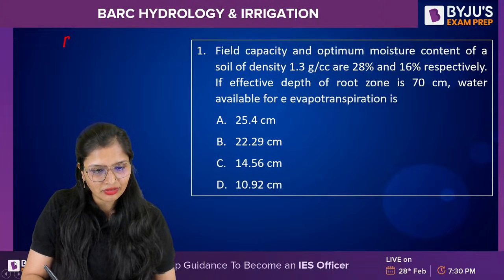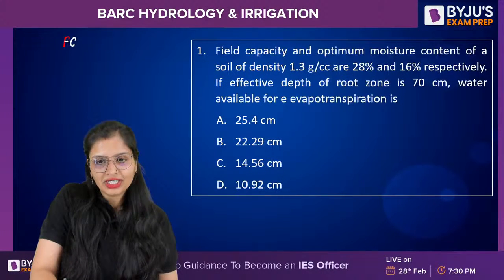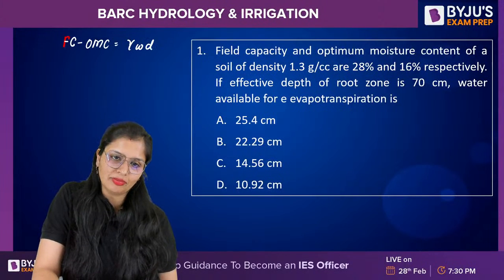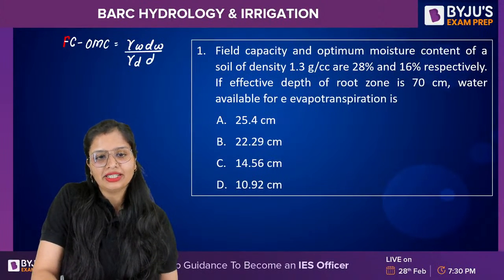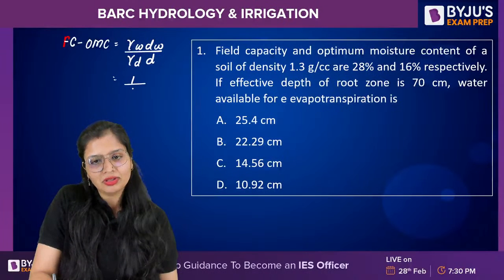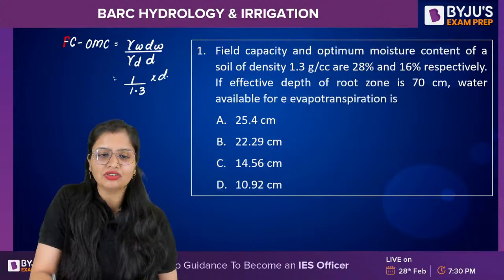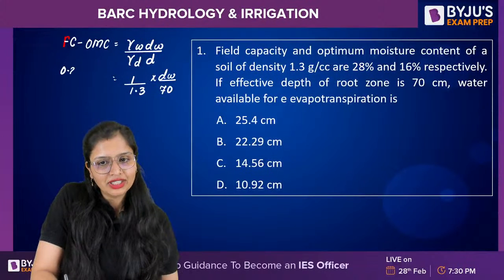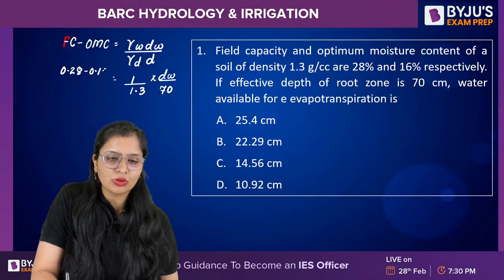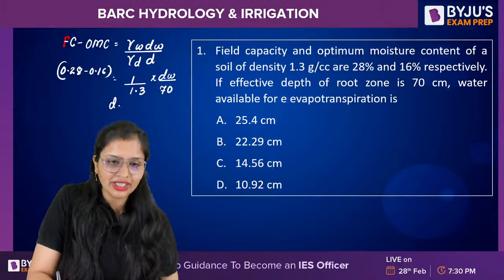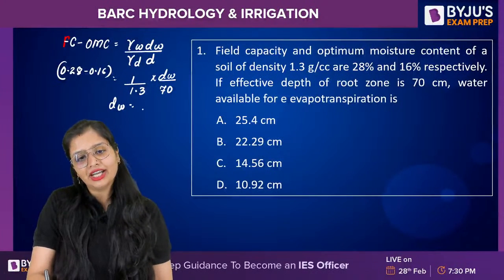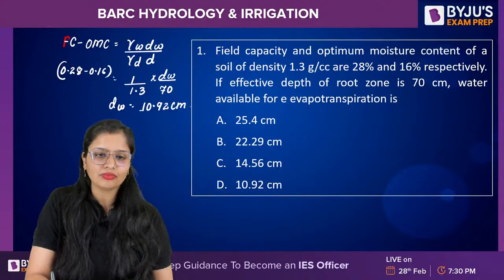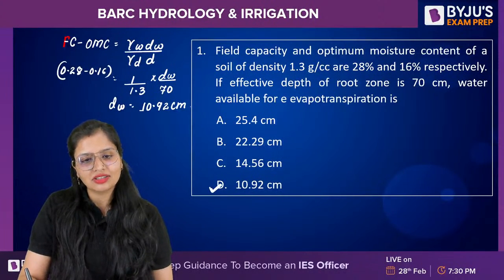Field capacity minus optimum moisture content will be equal to gamma W dW upon gamma D D. From here, gamma W will be 1, nothing is mentioned, and gamma D will be 1.3. dW we have to calculate. D is 70 centimeter. Here field capacity is 0.28 minus 0.16. So from here, you will get the value of dW. How much will it come out to be? It will come out to be 10.92 centimeter. Okay, so this is the value of dW.